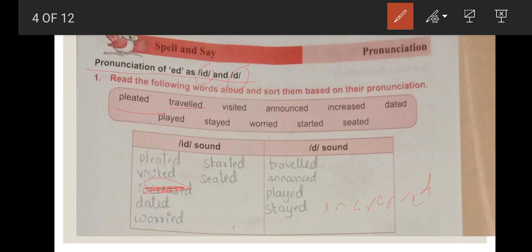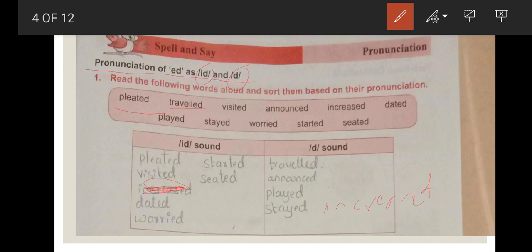It is wrong. We should write it in the D sound. Increased, not increased-ed. Yes. Next, dated. Where does it come? Again, it comes in the ED sound. That is ed. Dated.